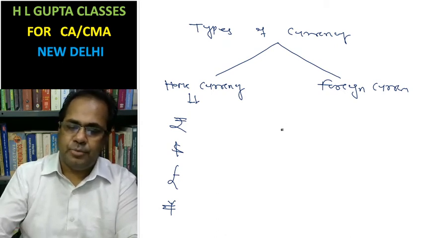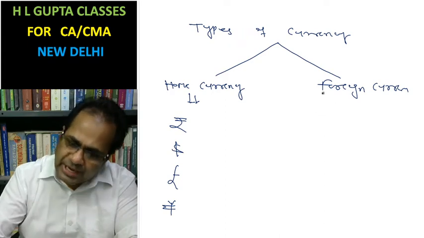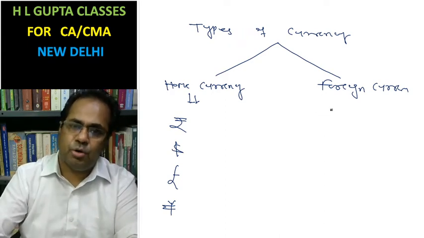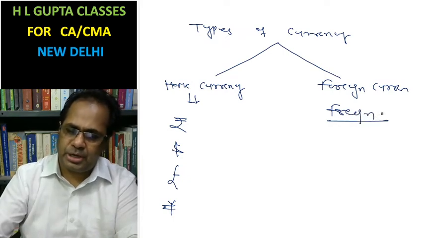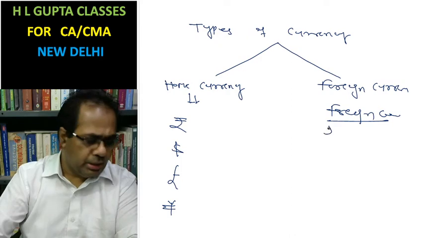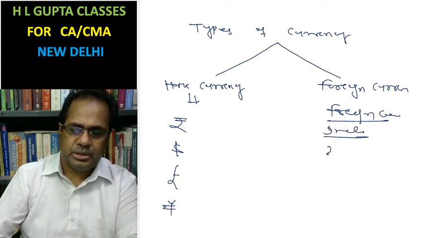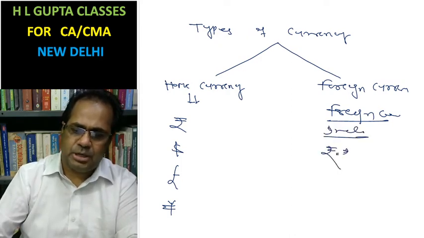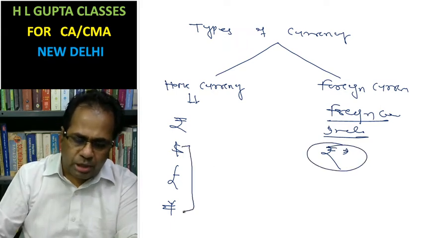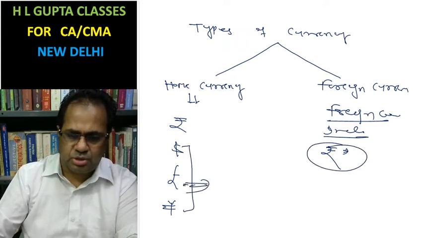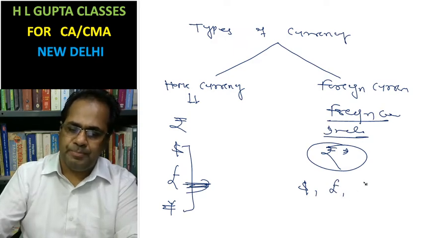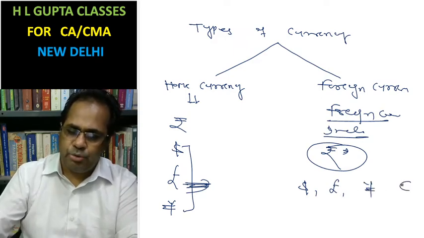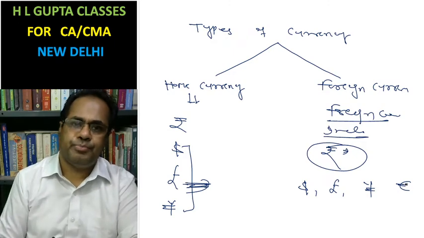Foreign currency: any currency other than the home currency is said to be a foreign currency. For India, what are the foreign currencies? Rupees is the home currency. Other than this, all these currencies are said to be foreign currencies. Like dollar is a foreign currency for India, pound is a foreign currency for India, yen is a foreign currency for India, euro is a foreign currency for India.